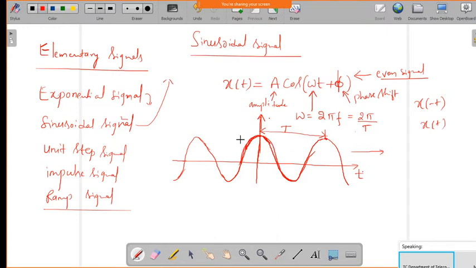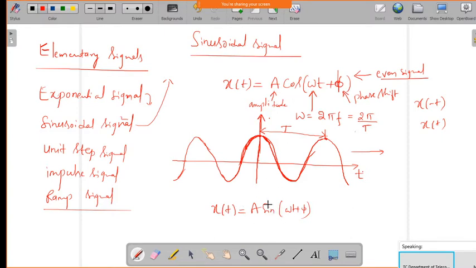Okay, so it is symmetric about the vertical axis. So this is about the sinusoidal signal in continuous domain. In a similar case, if you take it in discrete time domain, that also we can define. Now in the continuous case itself, if you take x of t as sine of omega t plus pi, that is the sine function.